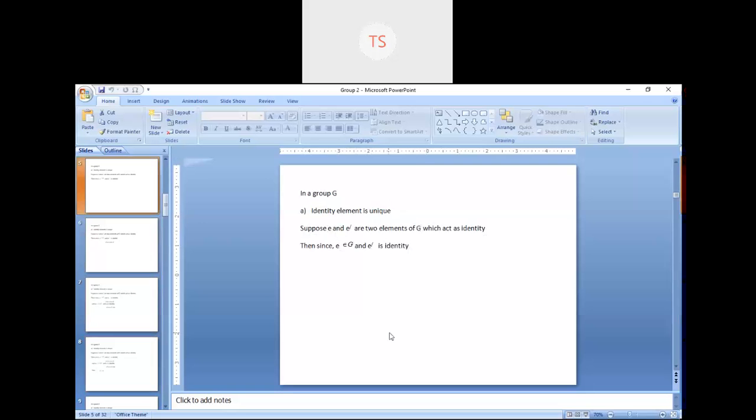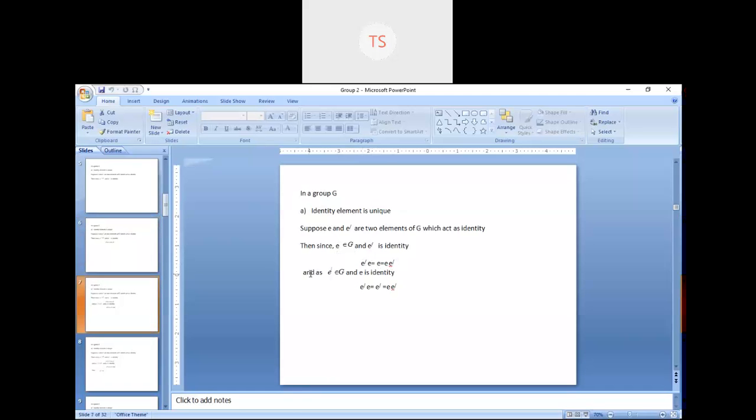What is the rule for identity? If we multiply any element by the identity, we will get the same element. So if we multiply e, that means an ordinary element of G, with the identity element e dash, we will get the same element small e. So here I have written e dash into e is equal to e into e dash. This is the property for the identity element. So we have e dash into e is equal to e is equal to e into e dash.